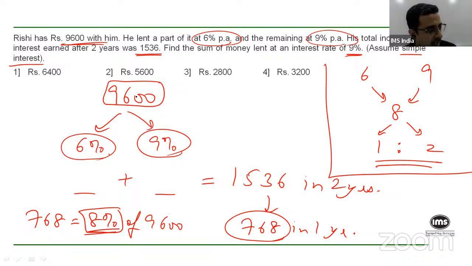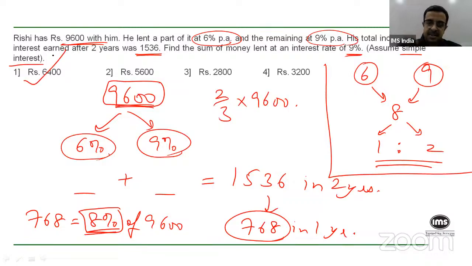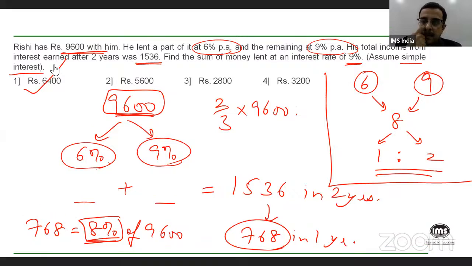Okay. So out of 9,600, this 9,600 is divided into three parts. One part is invested in 6% and two parts are invested in 9%. Since you're asked about 9%, that will be 2/3 of 9,600, and 2/3 of 9,600 is 6,400. So your answer here should be 6,400. Okay. Yeah, I think a lot of you have got this. All right, let's move on.